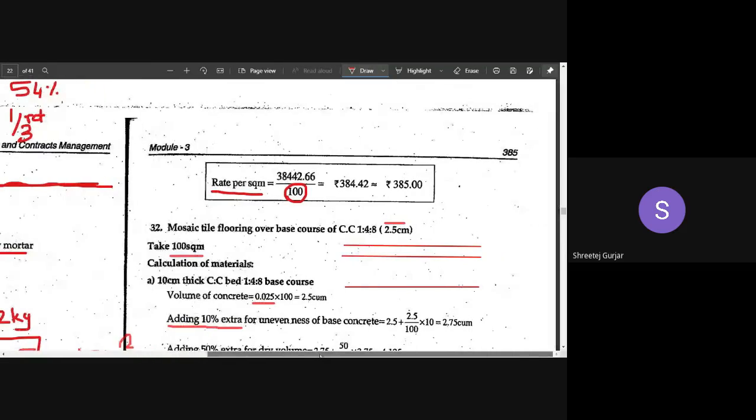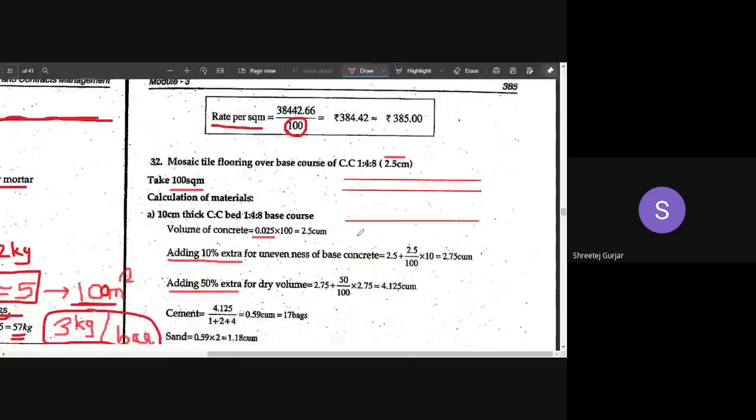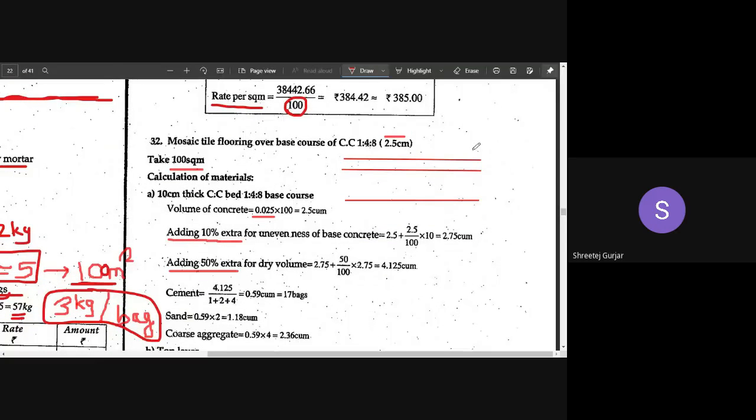Okay. Now moving on to mosaic tile flooring. I hope you remember mosaic tile flooring, wherein we had mosaic tiles and they had some chippings of marbles, right? The usual middle class flooring that is there in India. Okay, mosaic tile flooring is prepared on a base course of cement concrete 1:4:8.